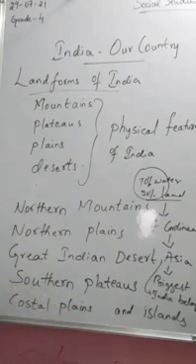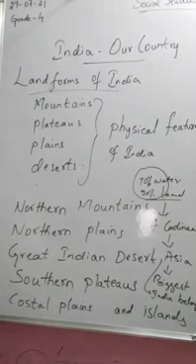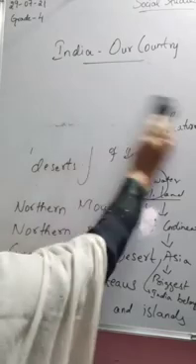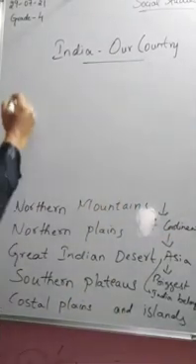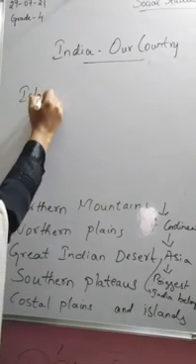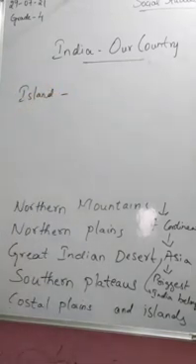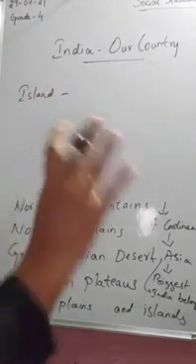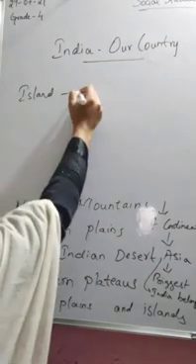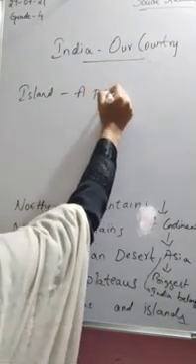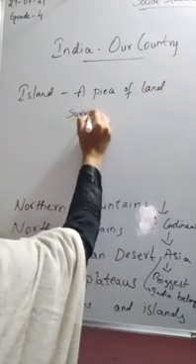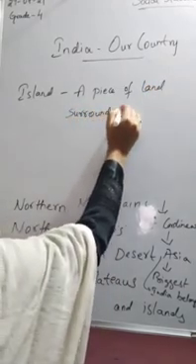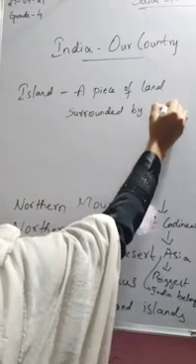And what is an island? We came across island as well, apart from peninsula. An island is a piece of land which is surrounded by water on all sides.